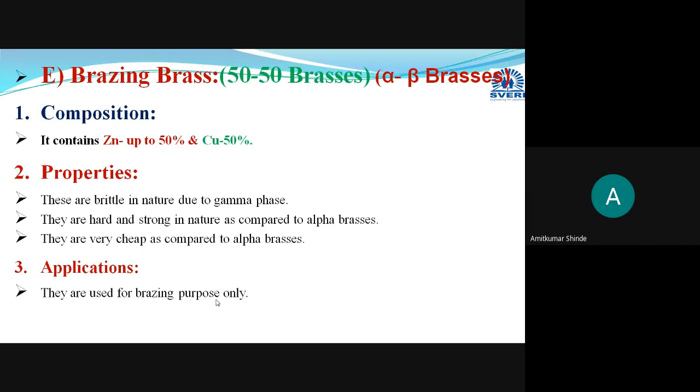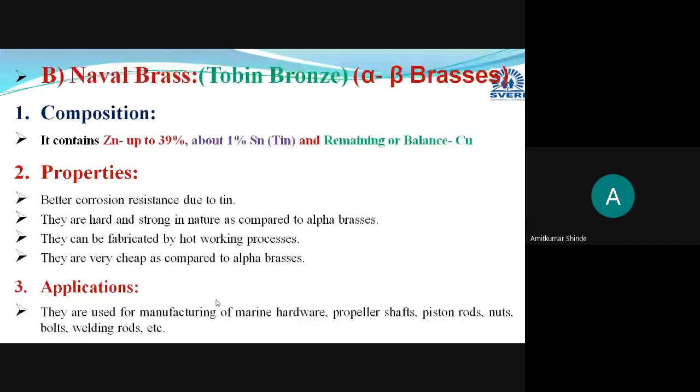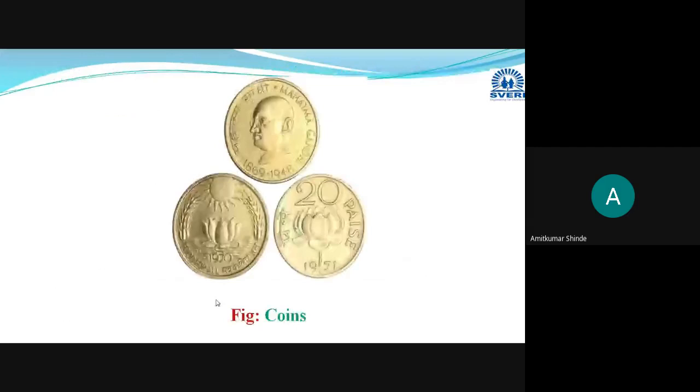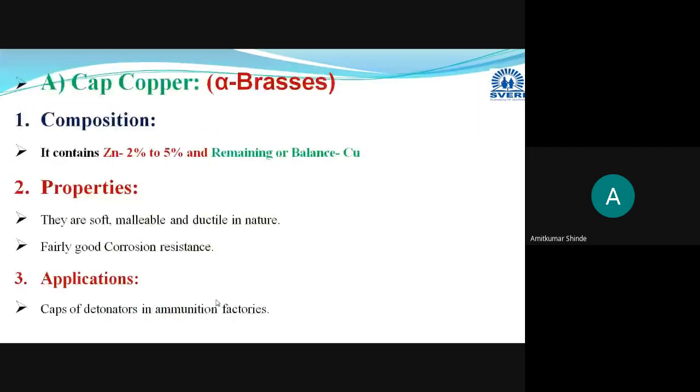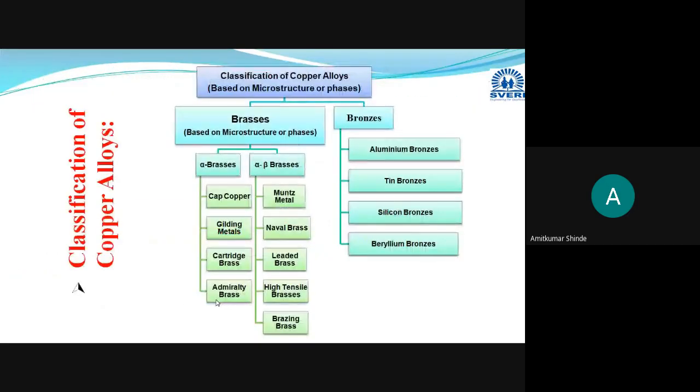If you are having any doubt, you can ask me or put that in the chat box, whichever part we have discussed in this lecture. I will just take a review. We have seen the classification. We have started with the classification of copper alloys, as brasses and bronzes, and then their further brief classification.